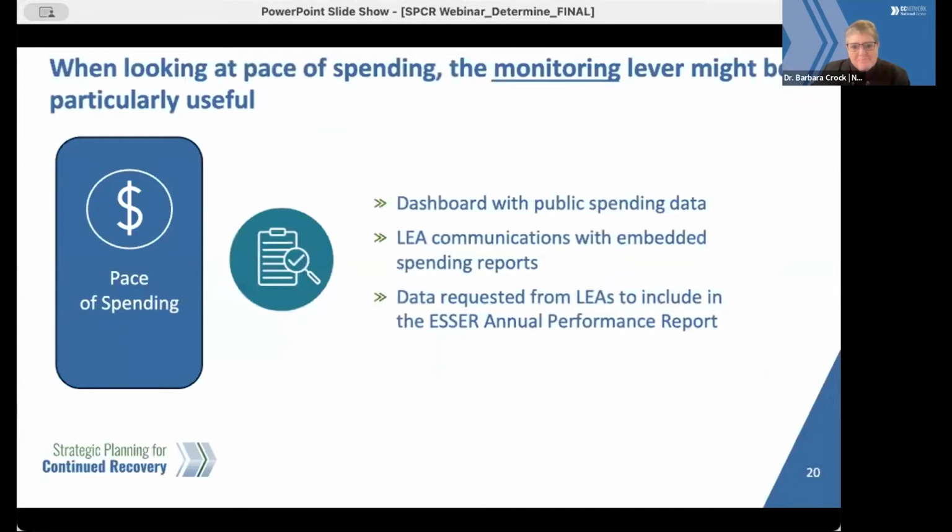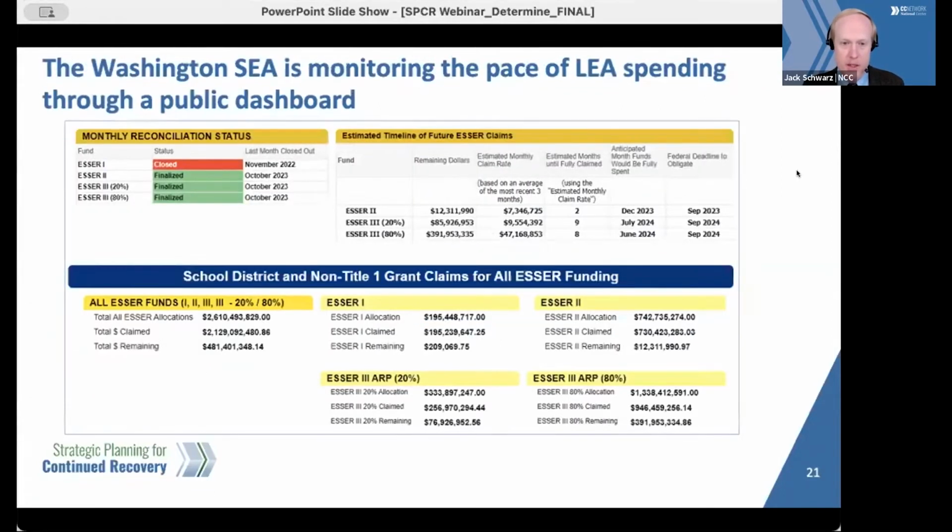So SEAs can help LEAs track the pace of their ESSER spending through their monitoring authority, for instance, by publishing a public dashboard on their website, and we'll see an example of this on the next slide, sending regular reports to LEAs, tracking drawdown of funds, and collecting data from LEAs, for instance, to support the submission of the SEA's ESSER annual performance report. So on this slide here, you can see an example from Washington State and their spending dashboard. You'll notice that Washington State tracks LEA funds claimed and remaining and breaks out the ARP local 20% set aside for learning acceleration. This is their statewide dashboard, but each district has a page showing similar information.